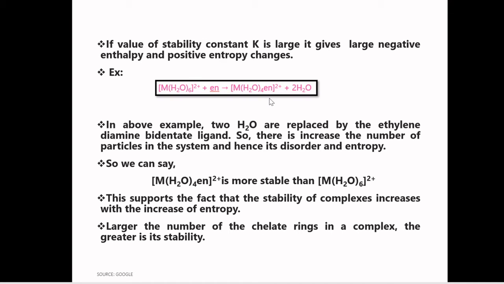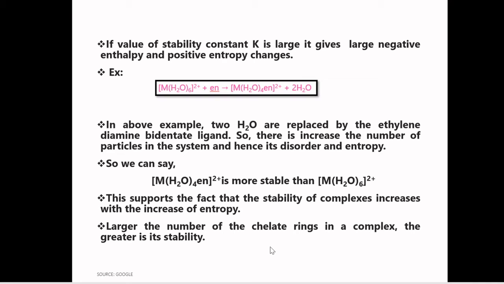If we consider this example, this is the starting reactant, which gives the product M(H2O)4(en)2 plus. en is ethylene diamine, that is a chelating ligand. In this example, there is replacement of 2 H2O by ethylene diamine, and this complex is more stable than the reactant complex because there is an increase in the number of particles in the system, hence there is an increase in entropy also. This supports the fact that stability of complexes increases with the increase of entropy.